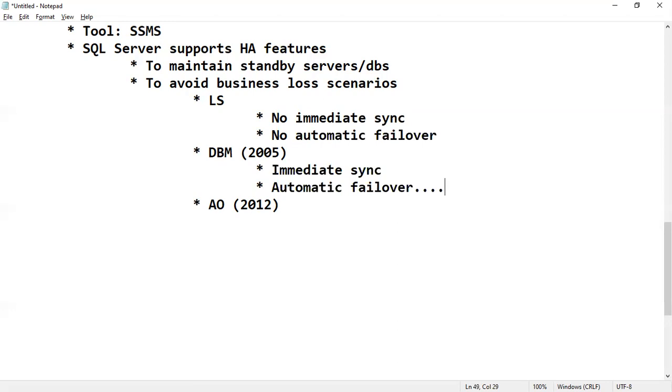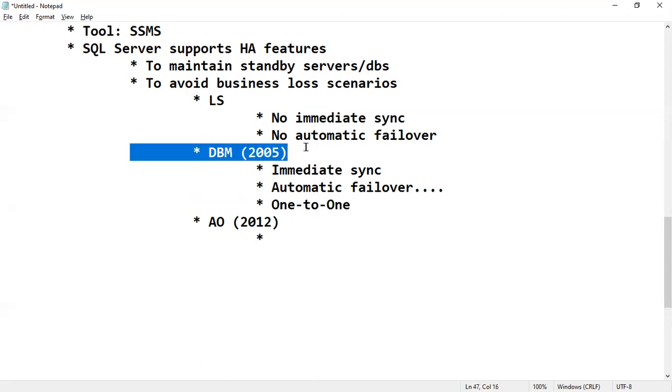Remember, the standby server automatically becomes the primary server. Also remember, this is a one-to-one feature, means one principal can have a maximum of one mirror, and some other limitations are there again in mirroring.